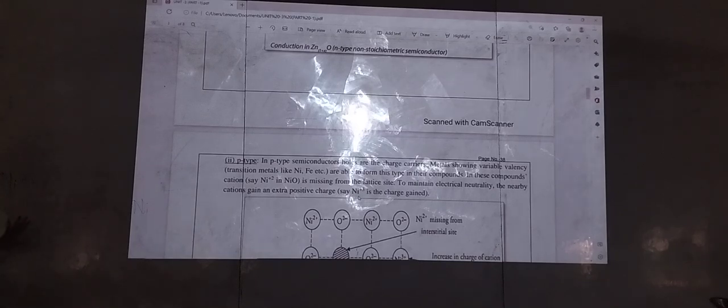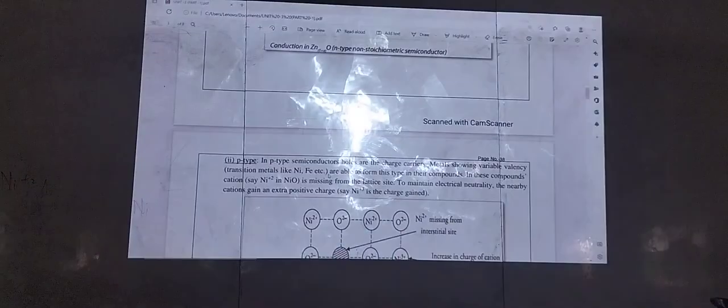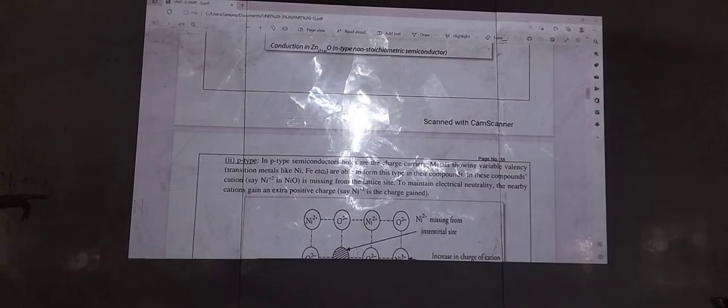Oxygen or the nickel? Nickel is missing from the lattice site. So to maintain electrical neutrality, the nearby cations gain the extra positive charge. To maintain the electrical neutrality, what are we doing? The other nickel ions will be gaining extra positive charge, say Ni+3. Okay, so Ni+3.